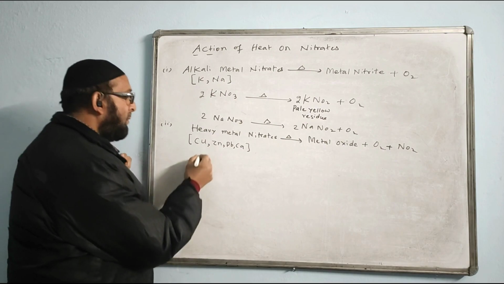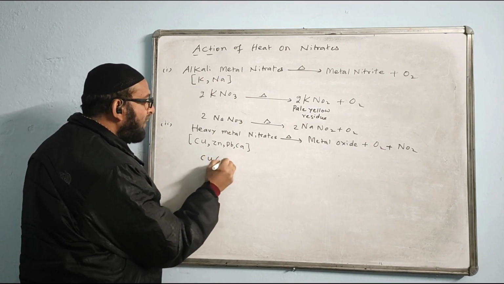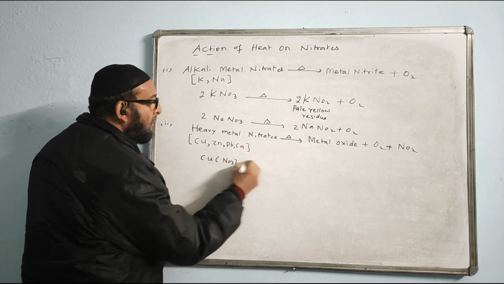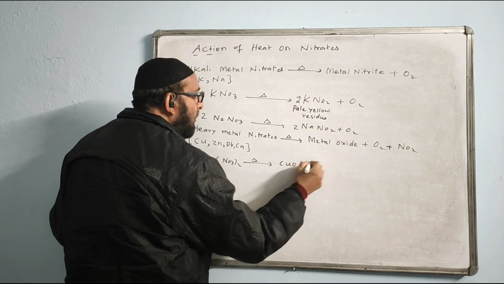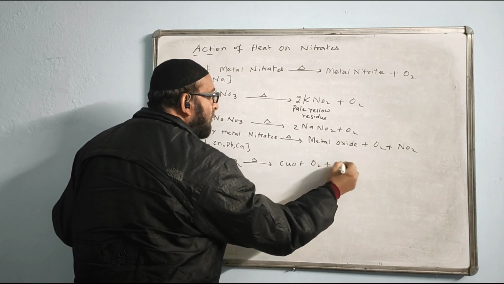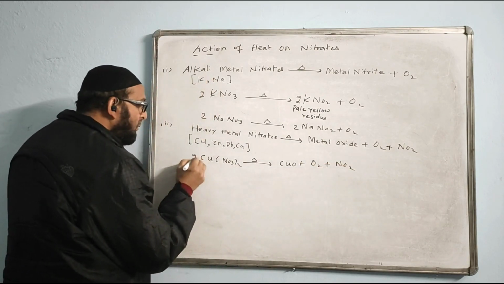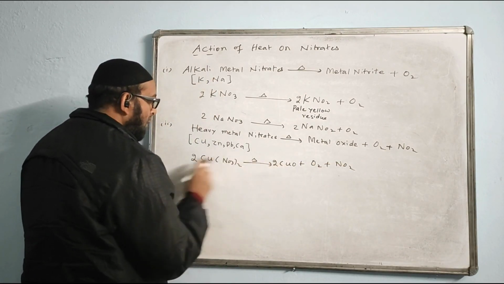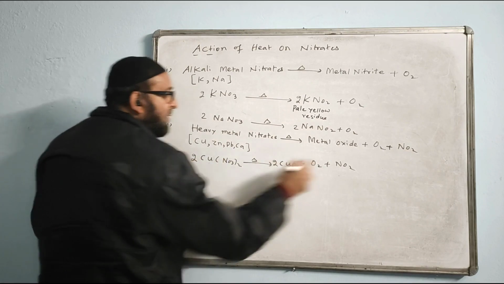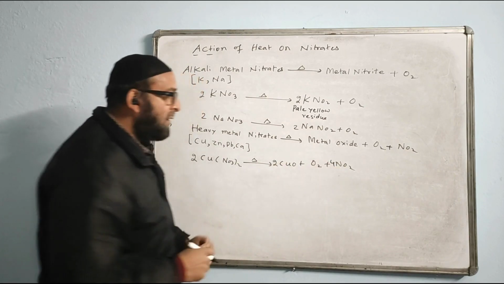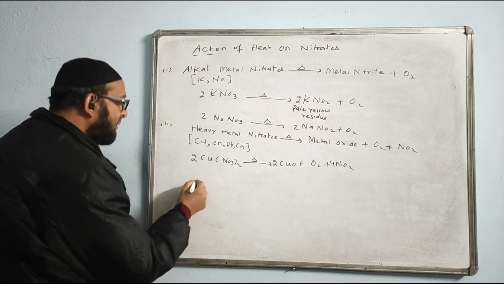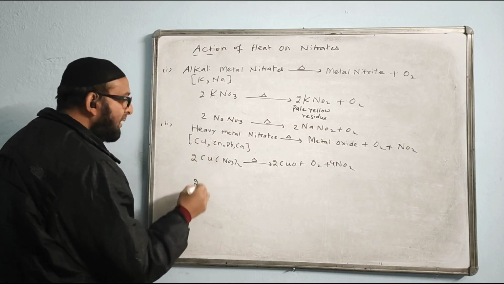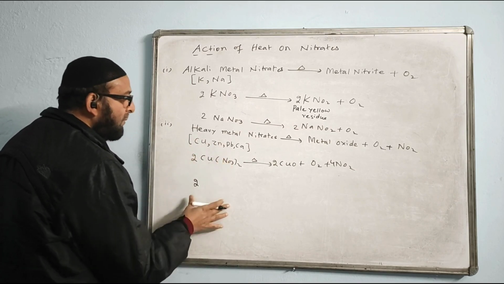Now, example reaction. We write 2Cu(NO3)2. Heated, this will give 2CuO plus O2 plus 4NO2. With balancing, number 2 you put here, and for the 4, as N is coming, you put 4, and the thing is balanced. Similarly, if I write the reaction for zinc, I gave only one reaction in the copy, but the other reactions are all similar.